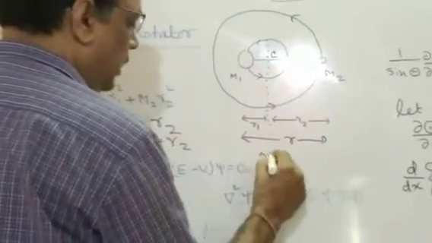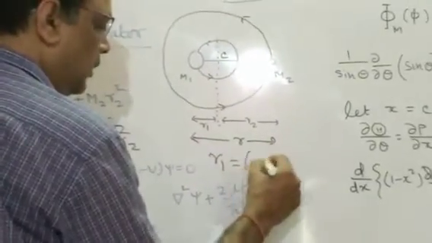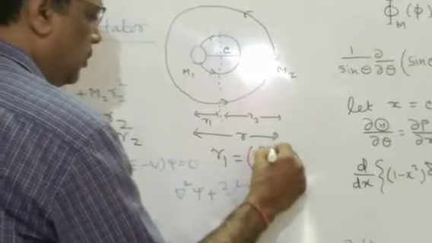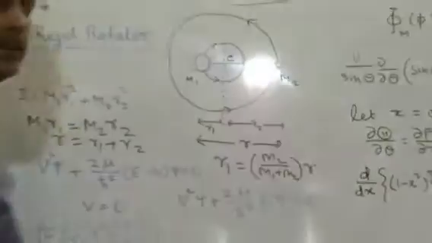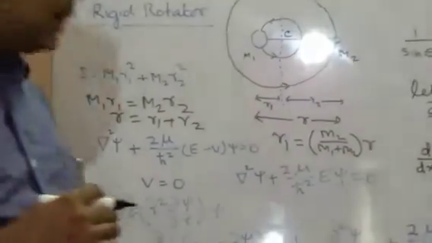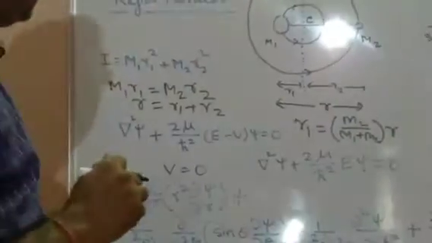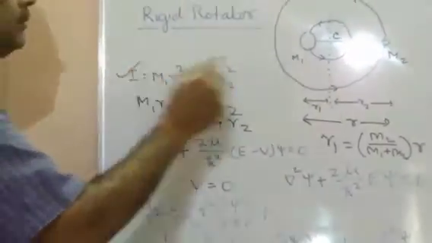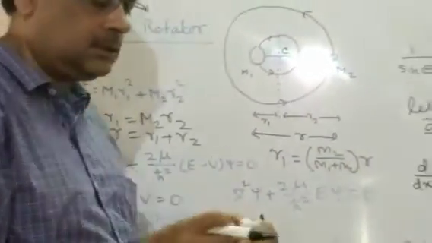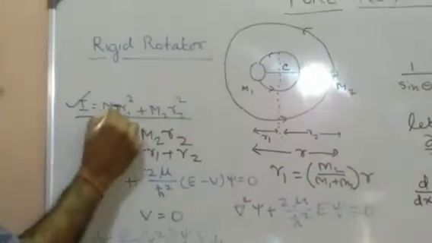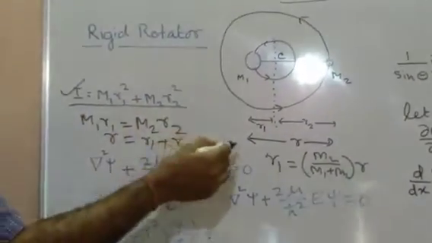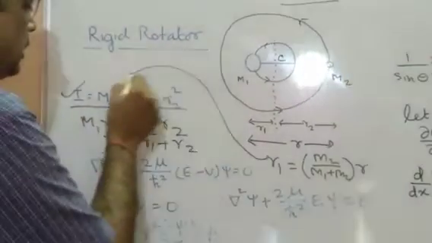If you want to find R1, it will be M2 upon M1 plus M2, times R. Similarly, we can find R2. And if we are going to find the moment of inertia of the whole system, the formula is M1 R1 squared, and we will substitute the values of M1 and R1.